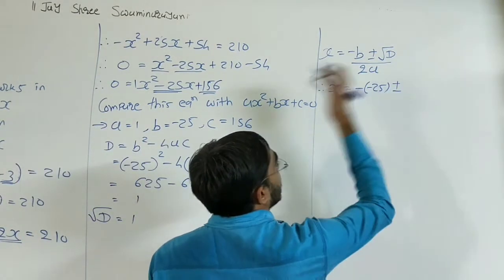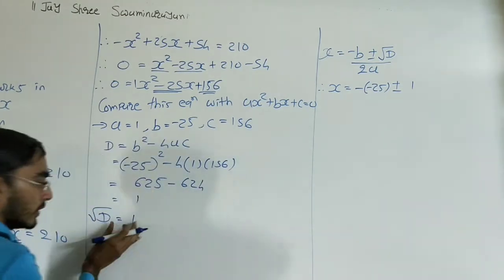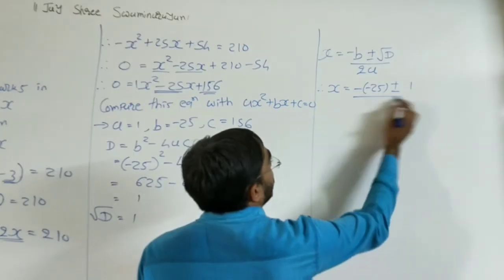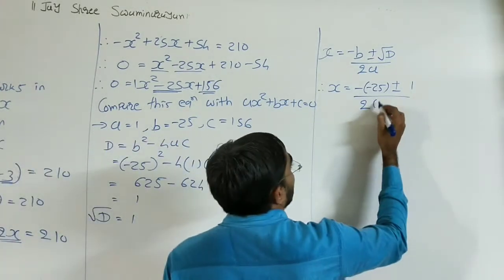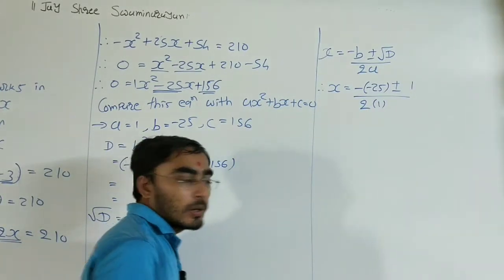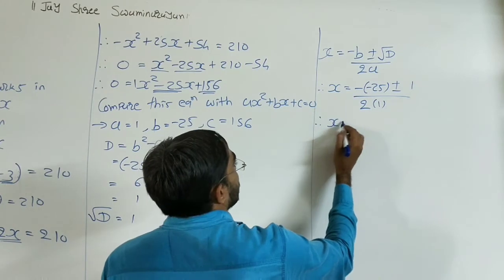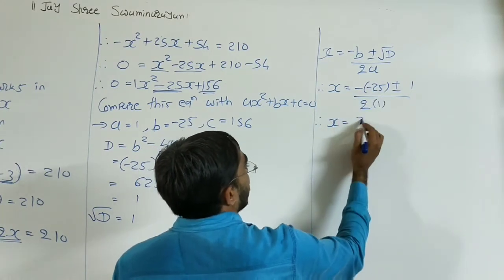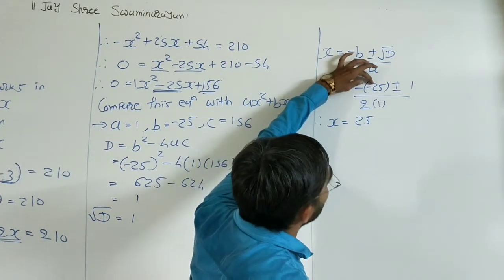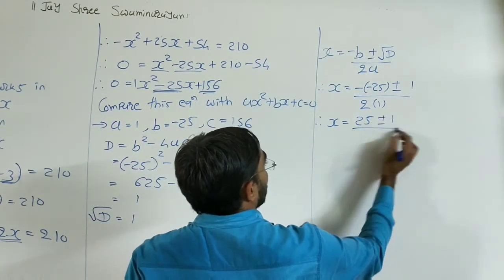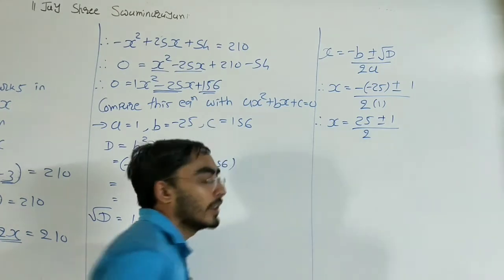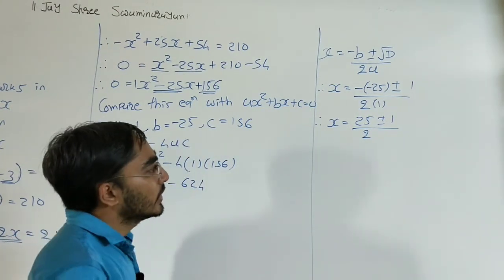Then plus or minus under root D, we get 1, divided by 2a. 2 multiply a is 2. So x is equal to, now minus minus plus 25, plus or minus 1, over 2.